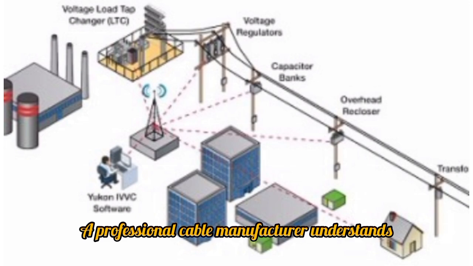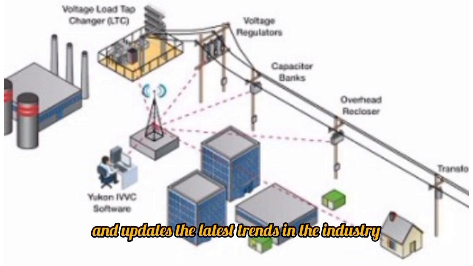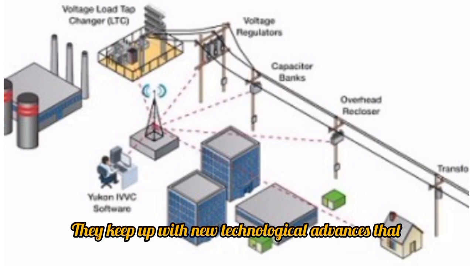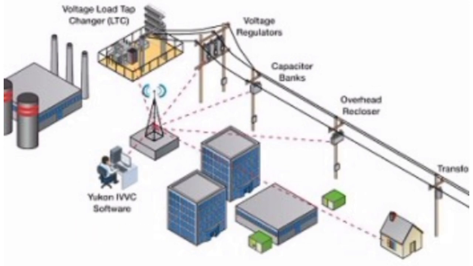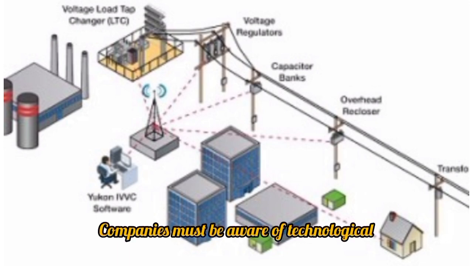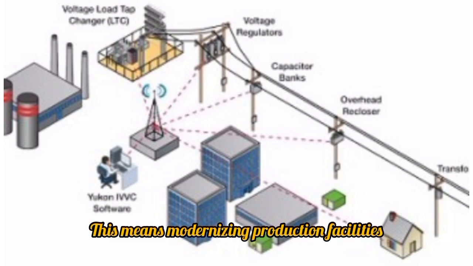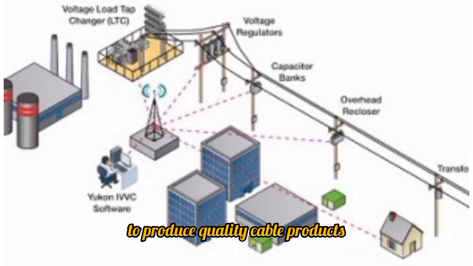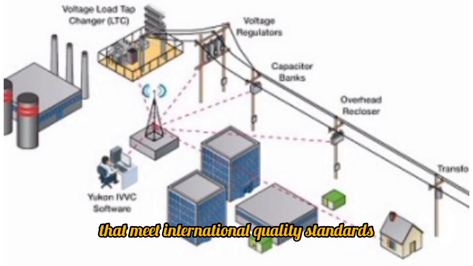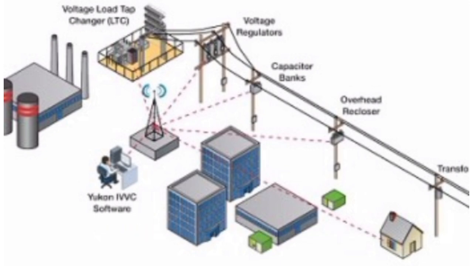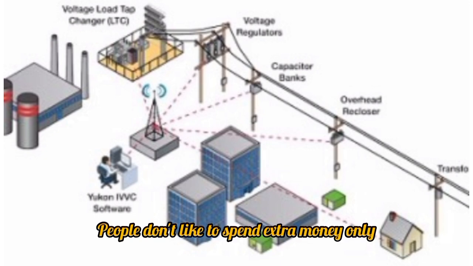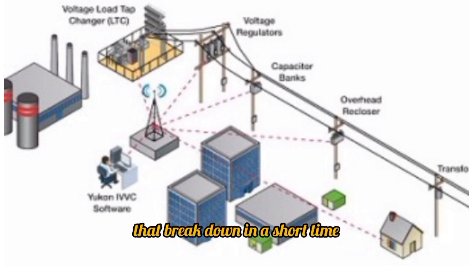A professional cable manufacturer understands and updates the latest trends in the industry. They keep up with new technological advances that may benefit their products, such as copper power cables or aluminum wires. Companies must be aware of technological advances, market trends, issues affecting global sourcing, and changes in future legislation. This means modernizing production facilities to produce quality cable products that meet international quality standards, because consumers are willing to pay more. People don't like to spend extra money only to get useless cables that break down in a short time.